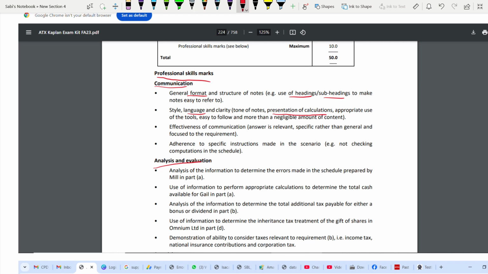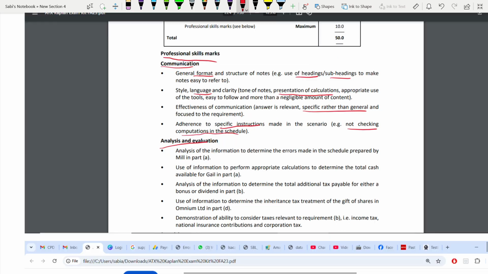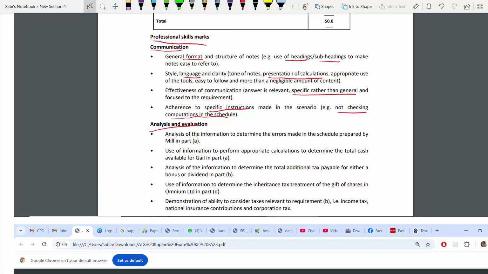Next mark. You are keeping it very specific rather than general. You are referring to the case study. So 3 marks. Next. You are following the instructions. How? Not checking computations in the schedule. If you are not checking the computations in the schedule, you are making a mistake. You have to go by the computations in the schedule. So that's how you're going to get the communication, by following the correct order, writing proper introduction, heading, subheading, presenting your calculations correctly, labeling it.